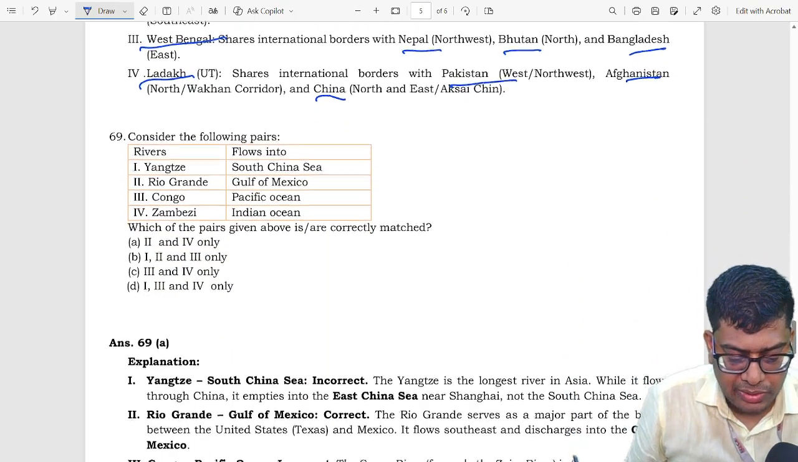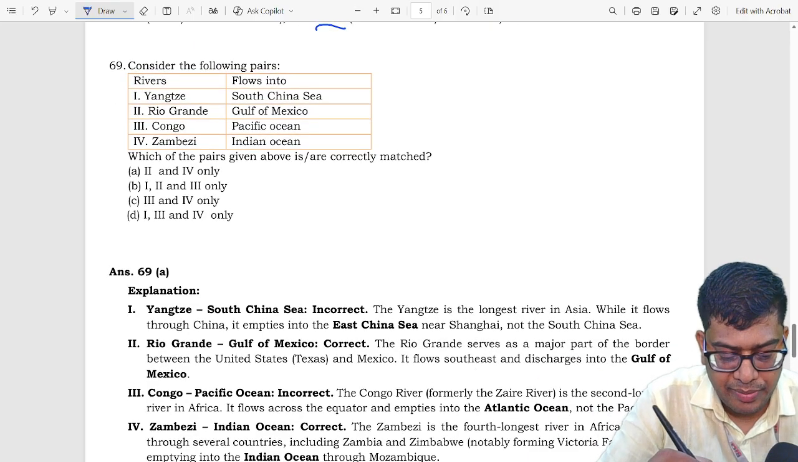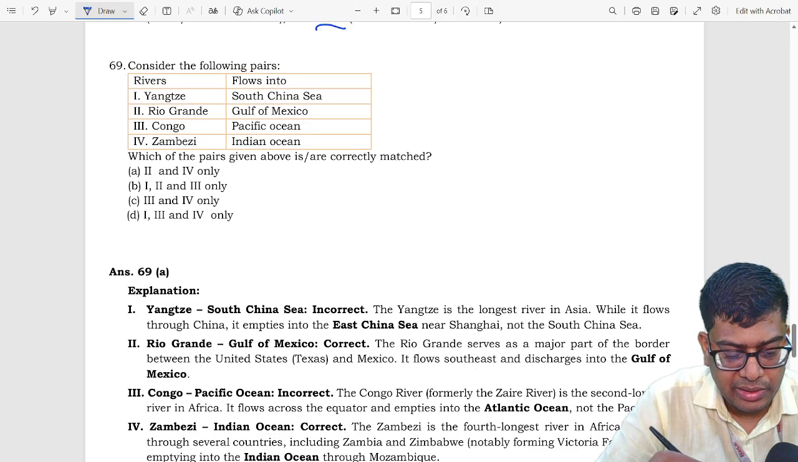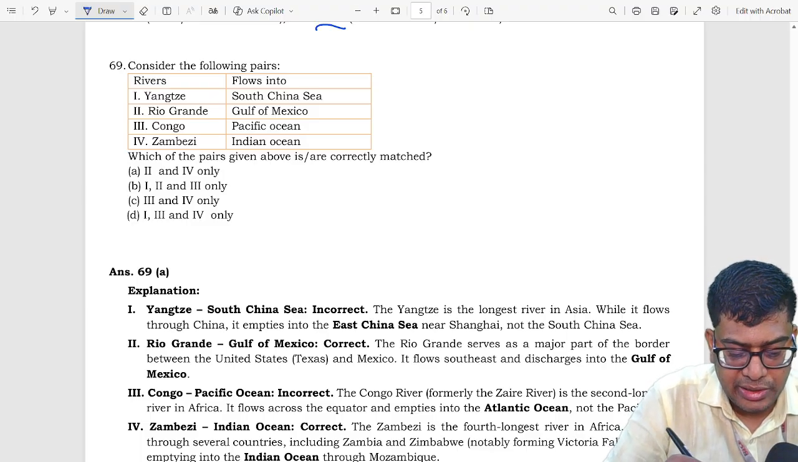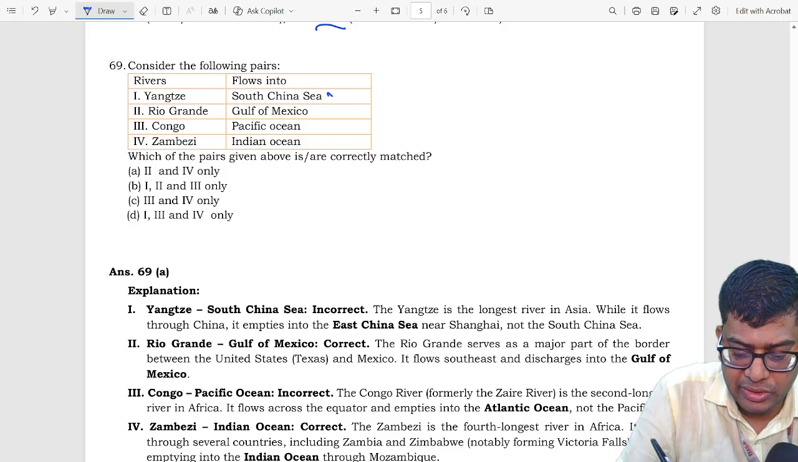So let's move towards question number 69. It says consider the following pair of rivers and where they flow into, for example, Yangtze River flows into South China Sea, which is incorrect. It's not South China Sea, it's East China Sea.